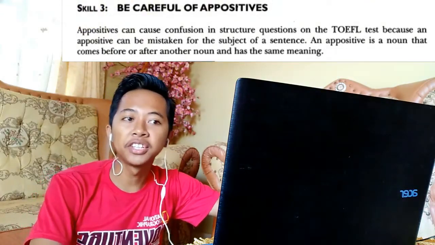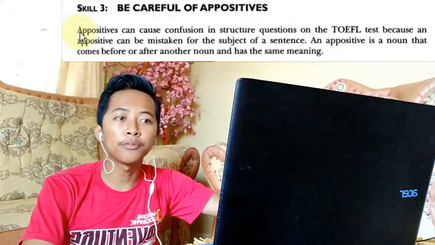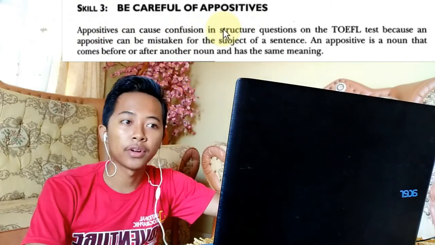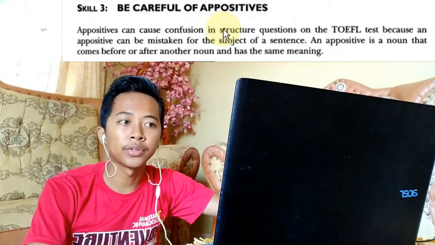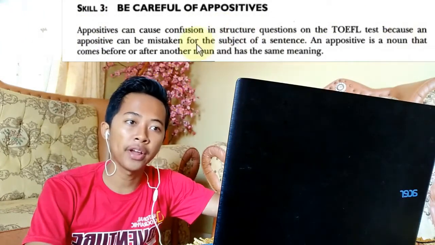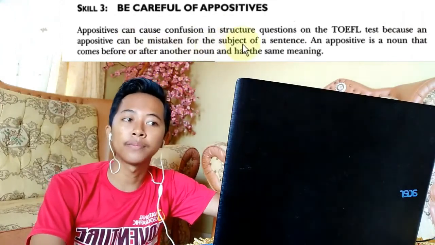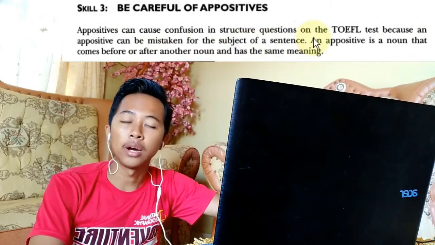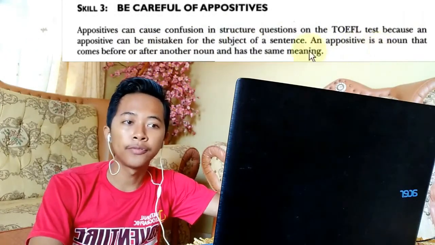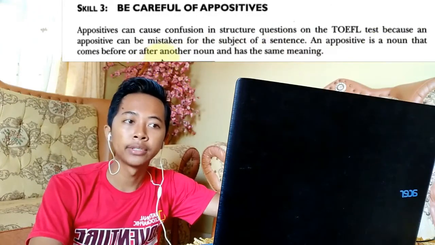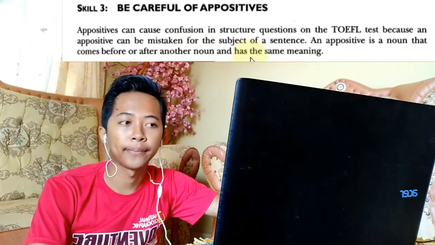Okay, skill 3 is be careful of appositive. Appositive can cause confusion in structure questions on the test because an appositive can be mistaken for the subject of a sentence. An appositive is a noun that comes before or after another noun and has the same meaning.